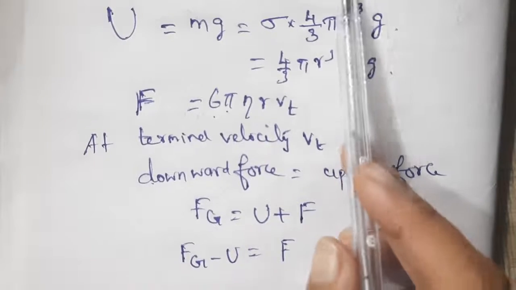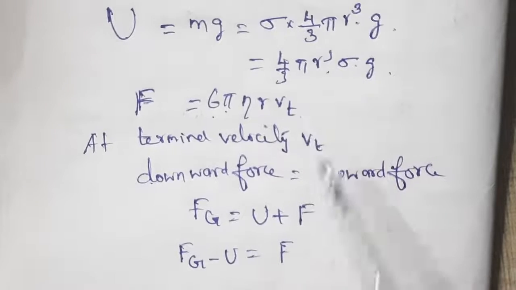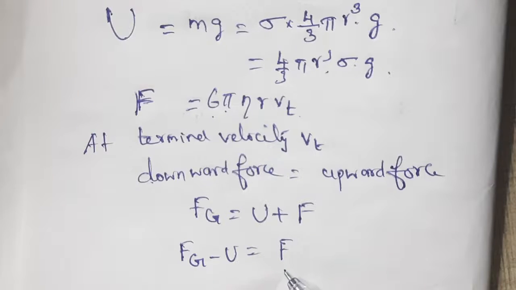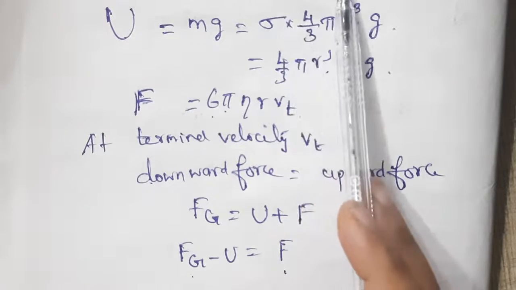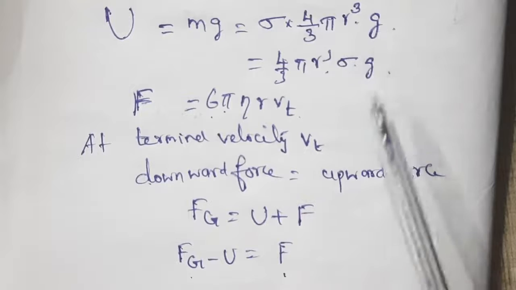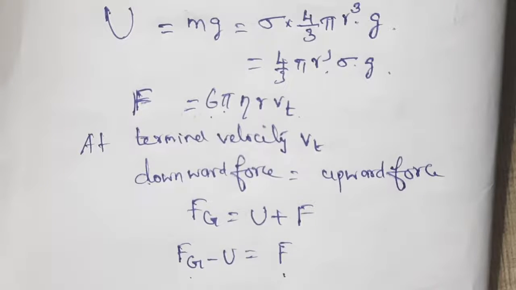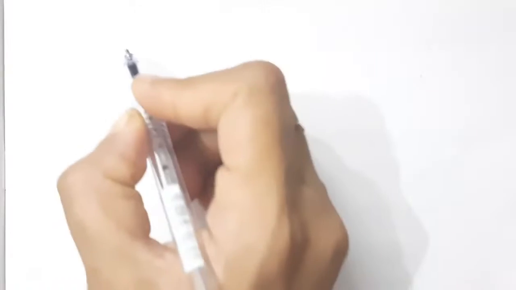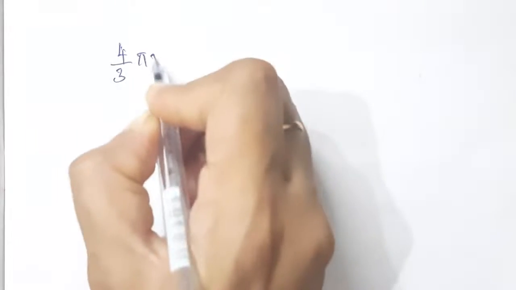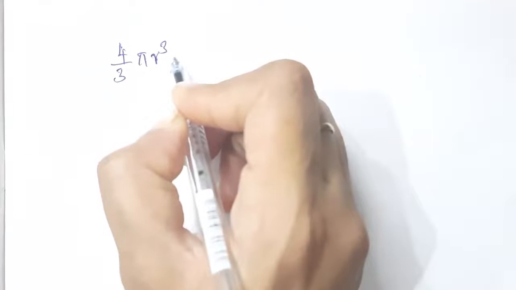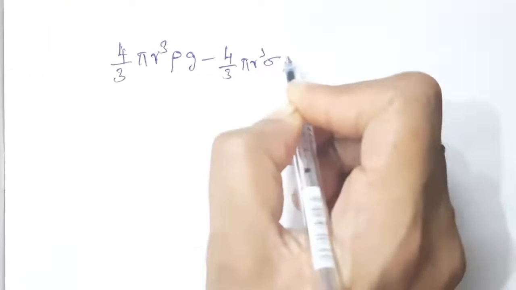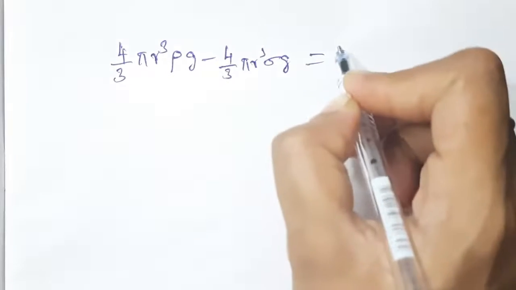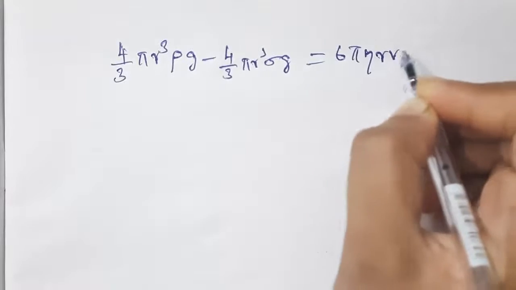Now substitute the Fg value, U value and F value in this equation and find the terminal velocity. Understand? Fg is 4 by 3 pi r cube rho g, U is 4 by 3 pi r cube sigma g, and F is 6 pi eta r vt. So 4 by 3 pi r cube rho g minus 4 by 3 pi r cube sigma g is equal to 6 pi eta r vt.